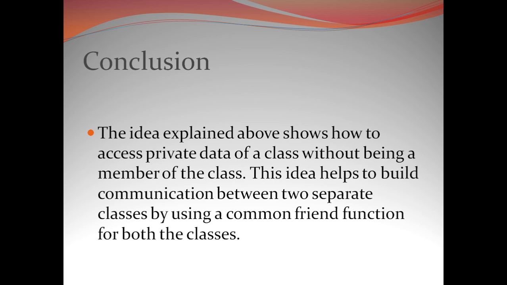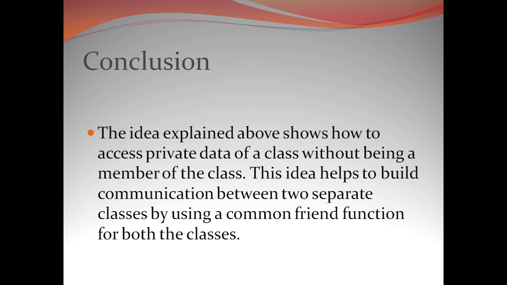So this idea helps to build a communication between two separate classes by using a common friend function for both the classes. In the program we discussed before this slide, we have seen that there are two classes, ABC and XYZ, which are not able to access each other's data members.